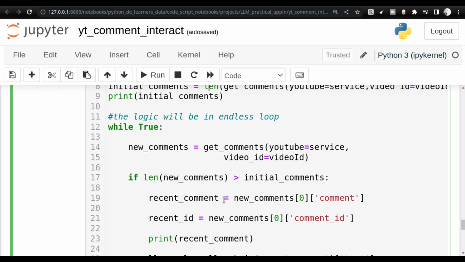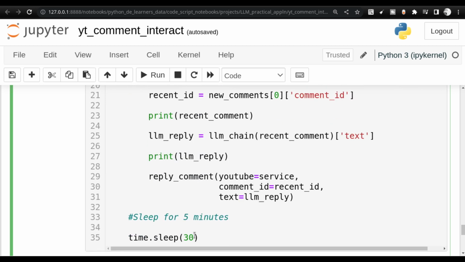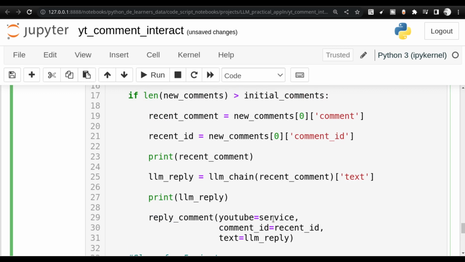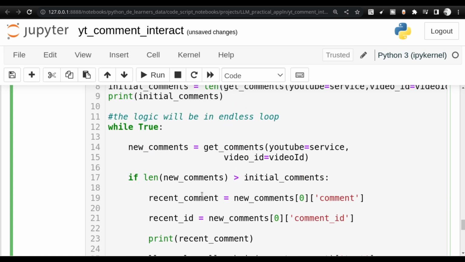Next, what I'm going to do is, here I'm doing it for 30 seconds, but I insist that you do it for 300 seconds. Don't do it for 30 seconds; I am putting it as 30 only because I am using this in the video. But when you are putting it in your execution environment, ensure that it is at least 5 minutes. If it is a high performing video where lots of viewers are coming, then having 3 seconds or 10 seconds makes sense, but at least give a 30 seconds gap.